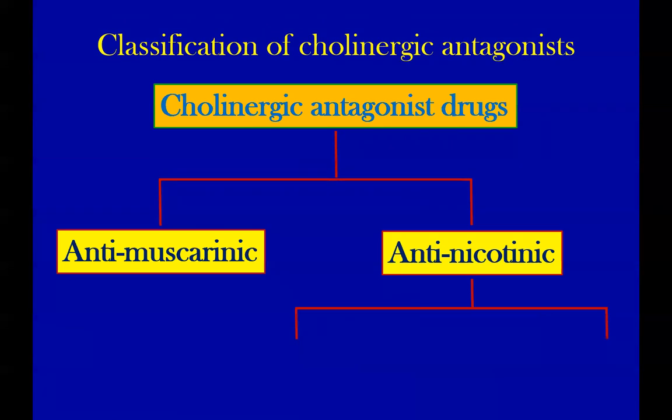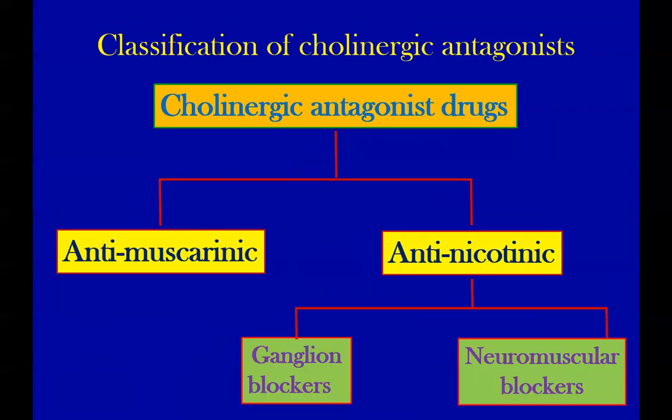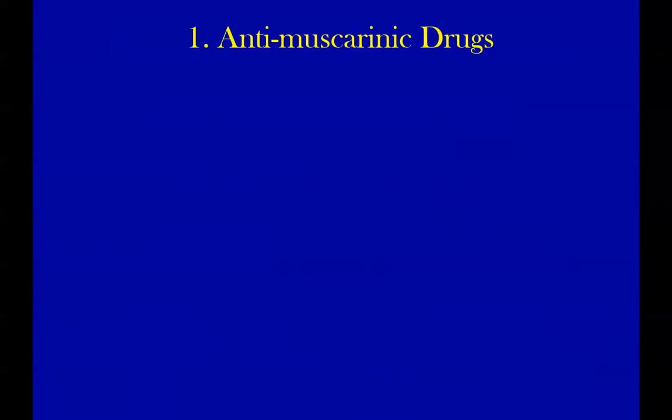In that case, they are again divided into ganglion blockers and neuromuscular blockers. Pretty easy. I made your life easier. Let's go one by one. So three classes: anti-muscarinic, ganglion blocker, neuromuscular blocker.